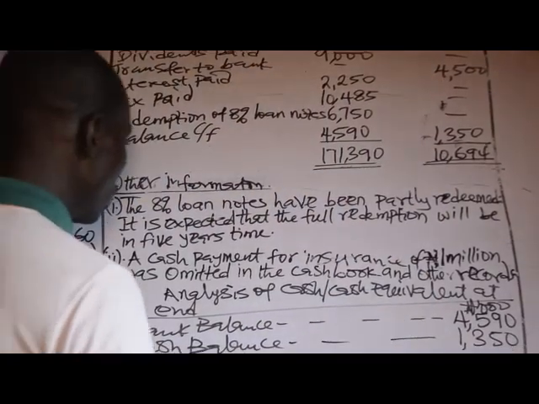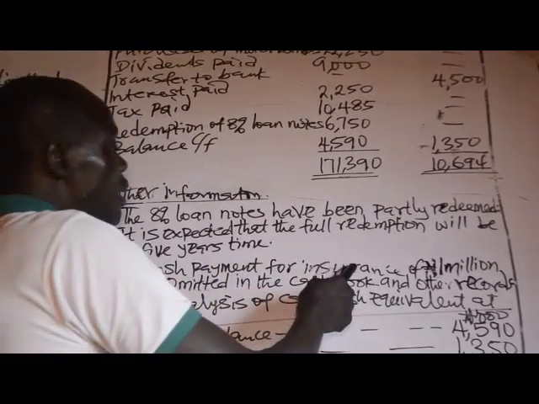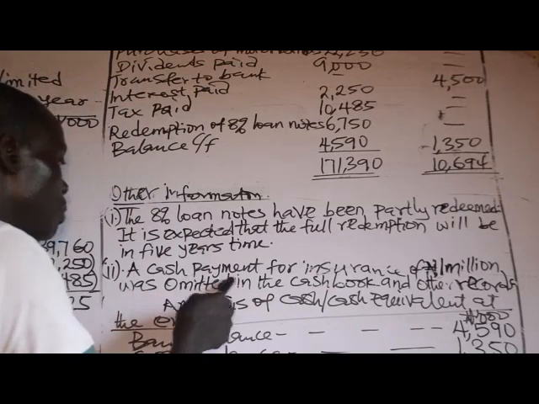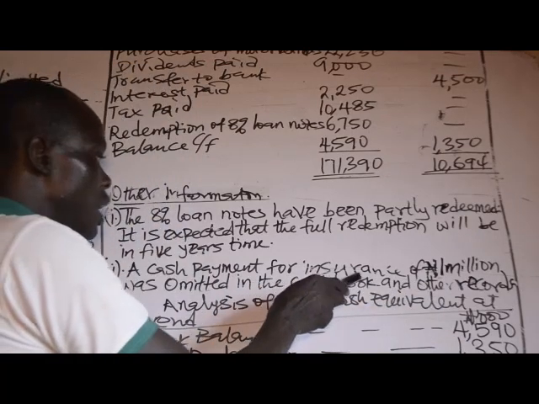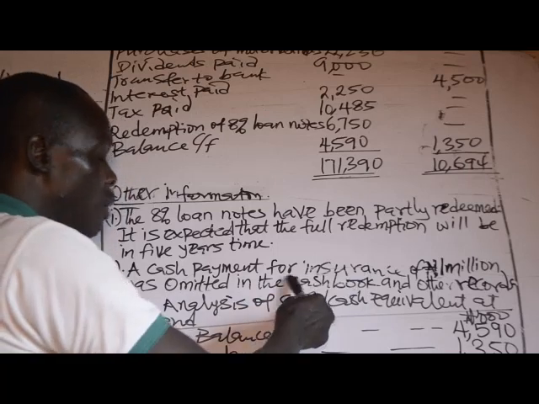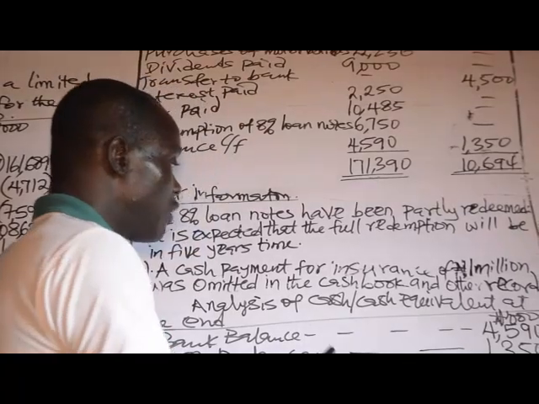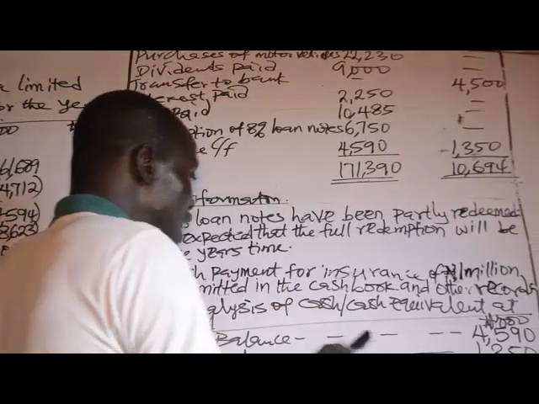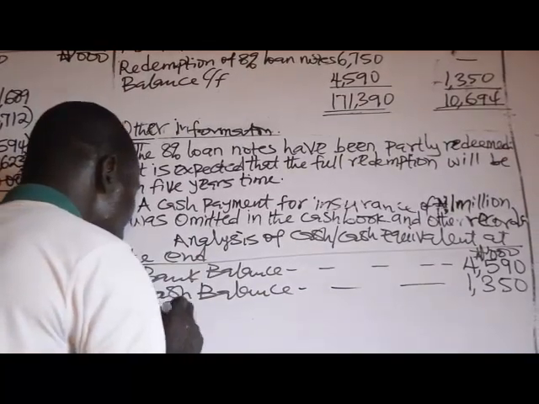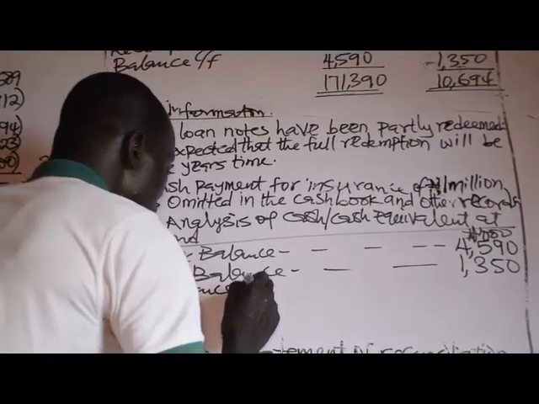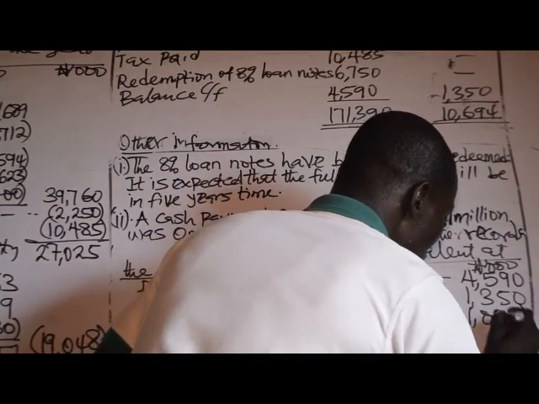Back to note 2. You were told that a cash payment for insurance of 1 million was omitted in the cash book and other records. Remember, these have been included in operating activities. When you pay for insurance, cash goes out. Cash is the giver. Therefore, you credit cash. That is, you are going to reduce your cash by the sum of 1 million. Now, insurance paid. That is 1 million.